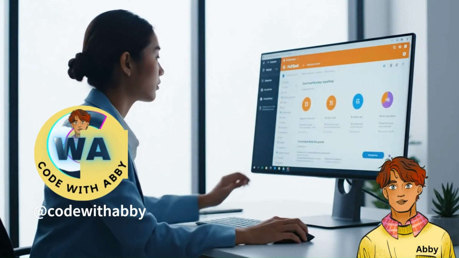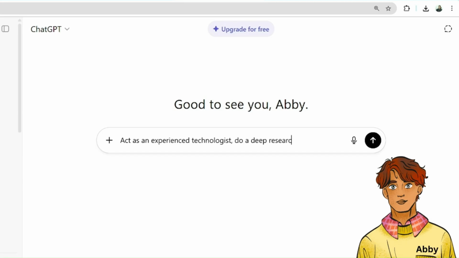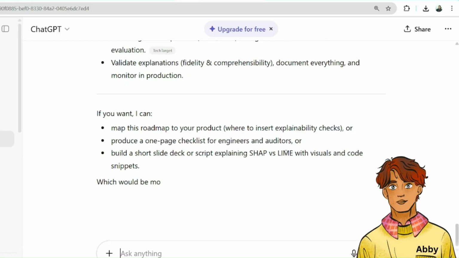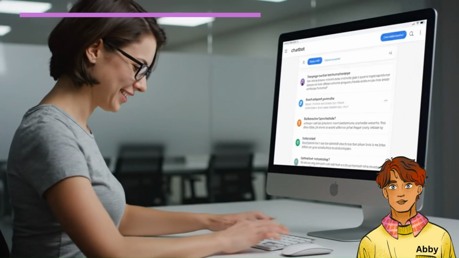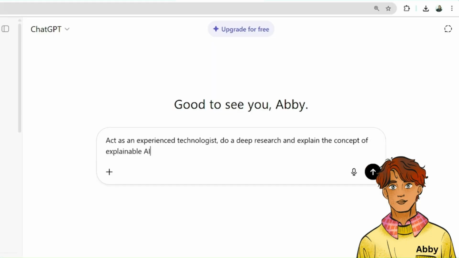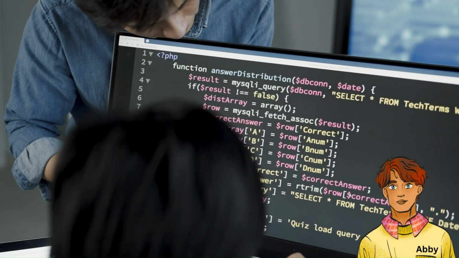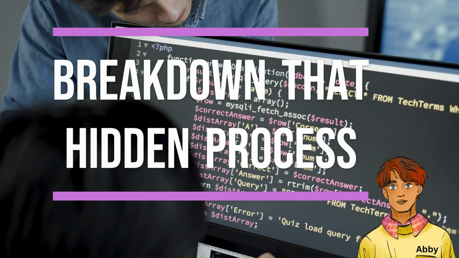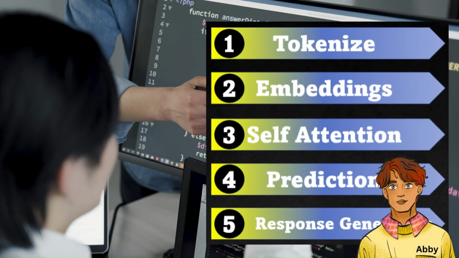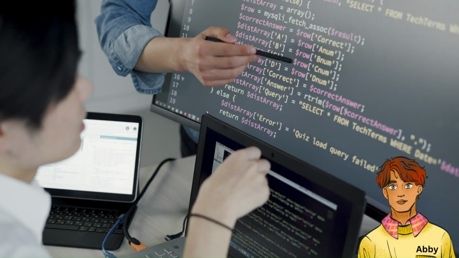We have talked a lot about AI on this channel, from how prompts work, to how LLMs understand context, to the magic behind prompting techniques. But have you ever wondered what actually happens when you type a prompt into an AI model and get that instant intelligent response? In this video, we are going to break down that hidden process step by step, from the moment you press enter to how the model understands your words, finds meaning, and finally creates a response.